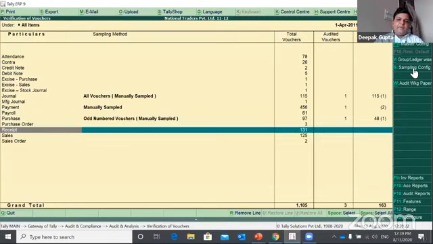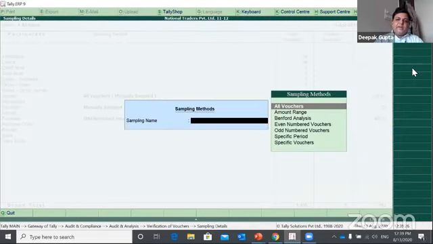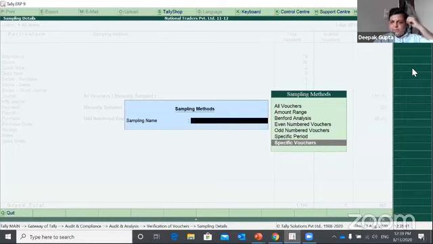on sampling configuration, where you can select you want to audit all vouchers, you want to select some vouchers with the amount range, or you want to apply Benford analysis, or you want to select even number of vouchers, or you want to select odd for a specific period, or some specific vouchers manually you want to select. So you can adopt any of the methods, and Tally will automatically select on the basis of that sampling method.